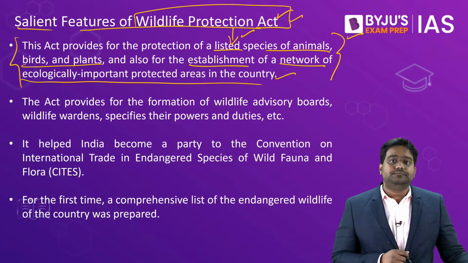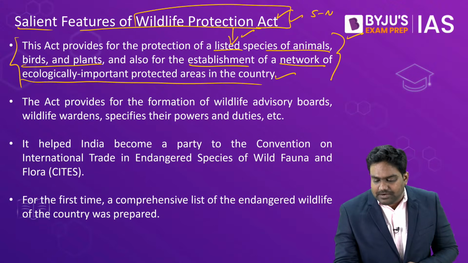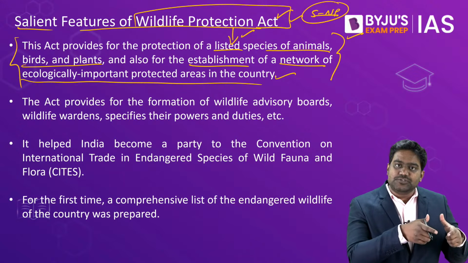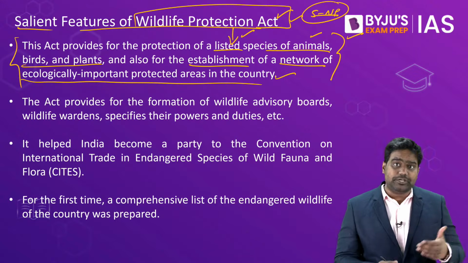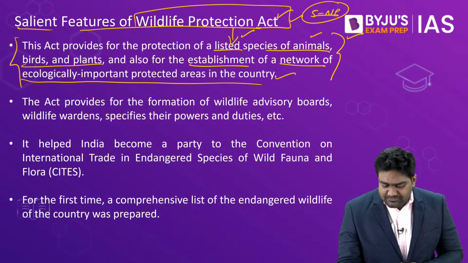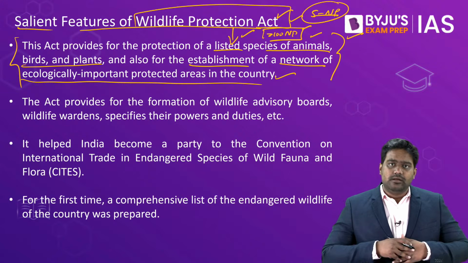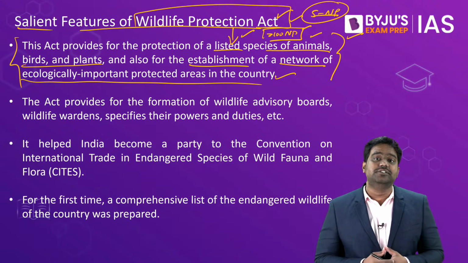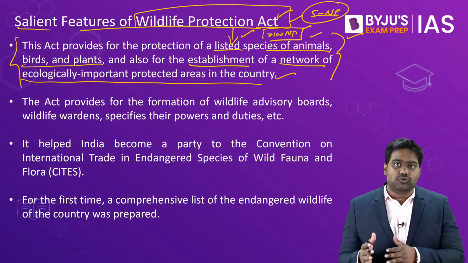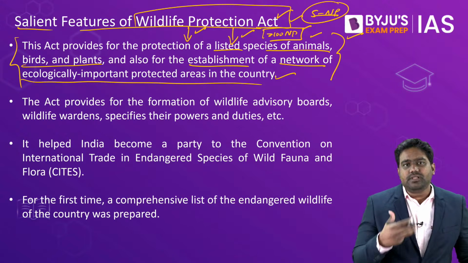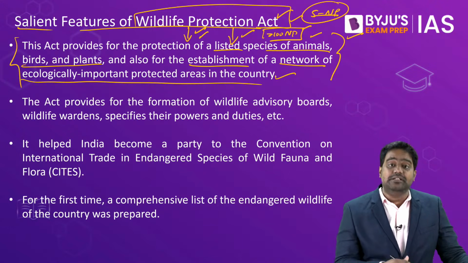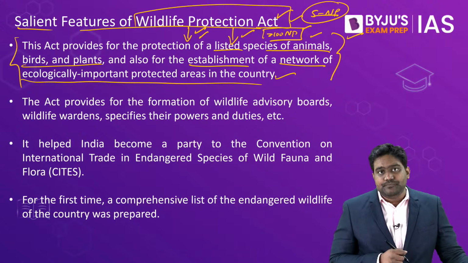Before this act was enacted, India had only 5 national parks, because there wasn't much focus being given to establishment of such protected areas where the wild animals and birds could be protected. But today, we have more than 100 national parks in the country, right? There are plenty of wildlife sanctuaries. We have many biosphere reserves. We have plenty of tiger reserves. So most of these protected areas owe their origin, their establishment, to the provisions of the Wildlife Protection Act. It is this legislation which enables the establishment of these protected areas.